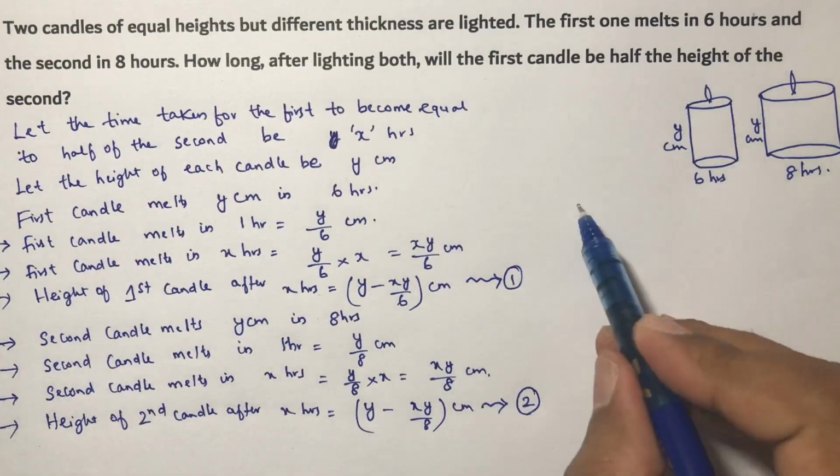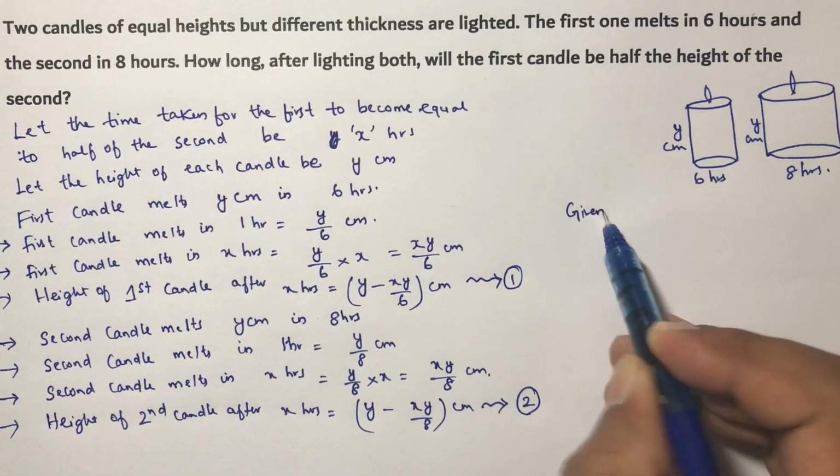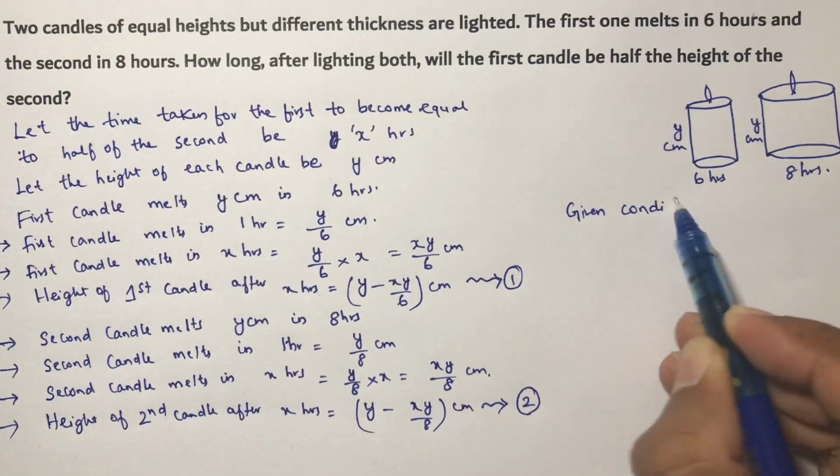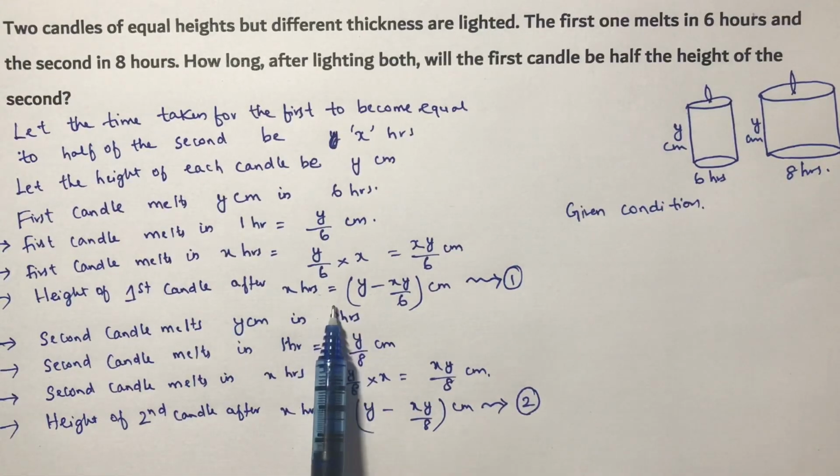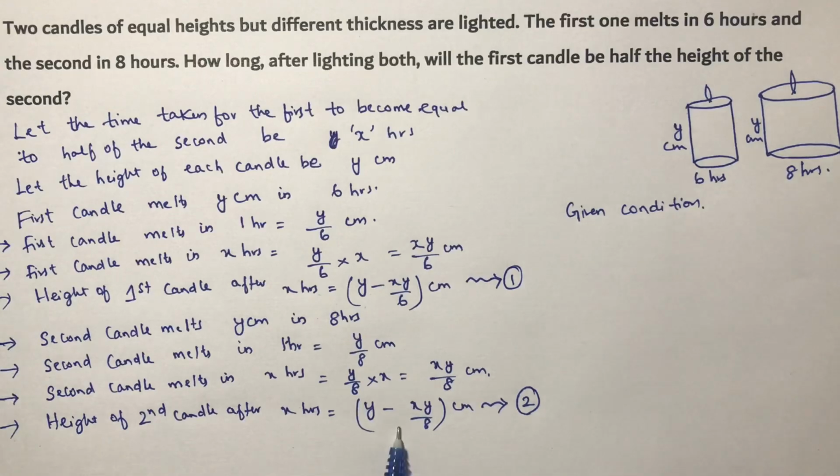Now the given condition. According to the question, the height of the first candle after x hours is half of the height of the second candle after x hours.